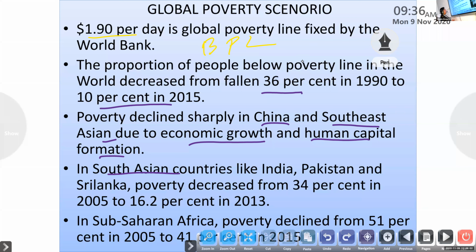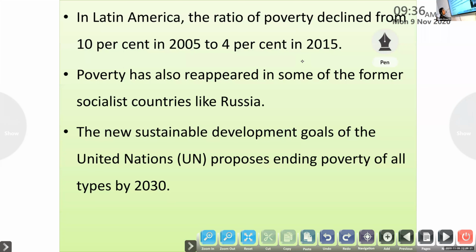In sub-Saharan African countries, it was more than 50% in 2005 and reduced to 41% in 2015. In Latin American countries, poverty declined from 10% in 2005 to 4% in 2015.